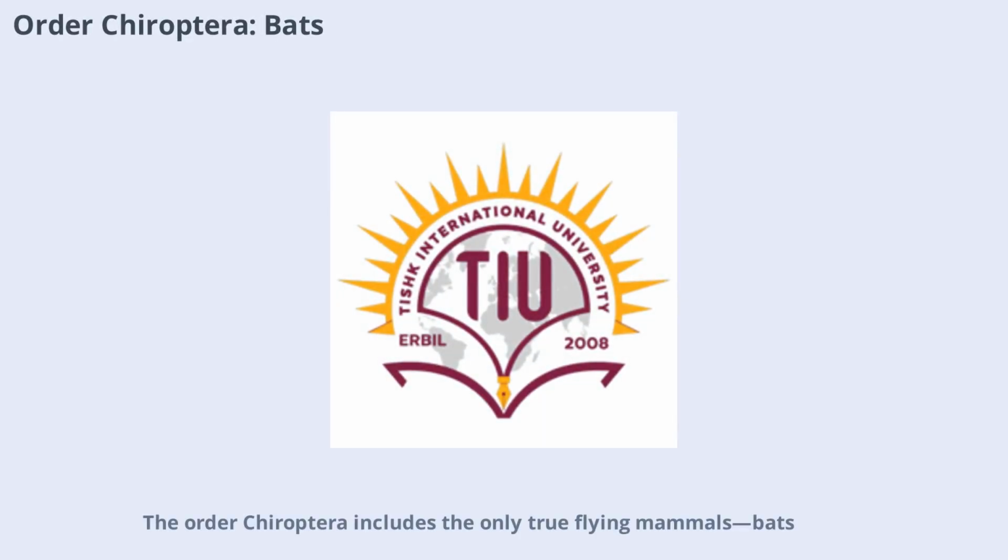Order Chiroptera includes the only true flying mammals, bats. Their forelimbs are modified into wings, with elongated fingers supporting a thin membrane for flight. The first digit or thumb remains short and clawed. With over 950 species, bats are incredibly diverse, ranging from tiny insect eaters to large fruit bats like flying foxes. Bats play vital roles in ecosystems as pollinators, seed dispersers, and insect controllers.